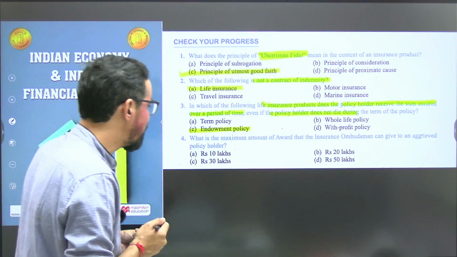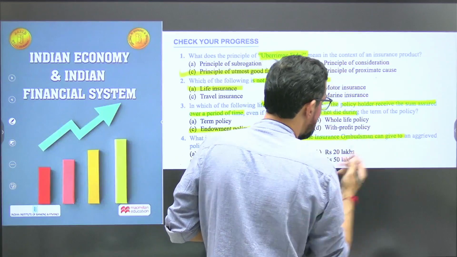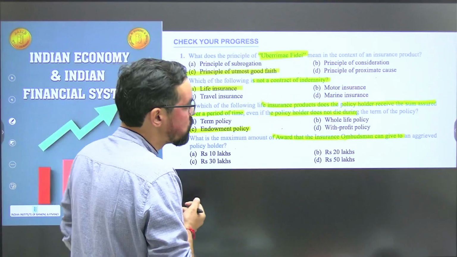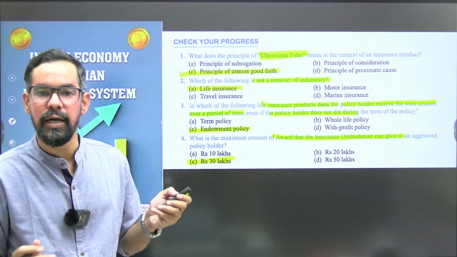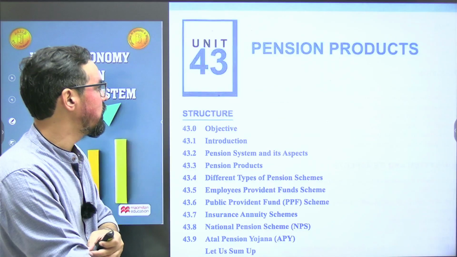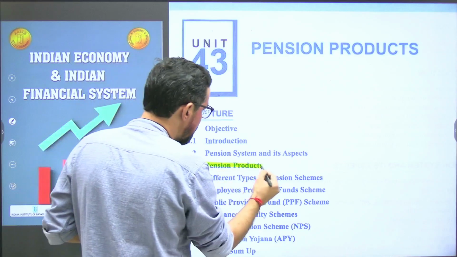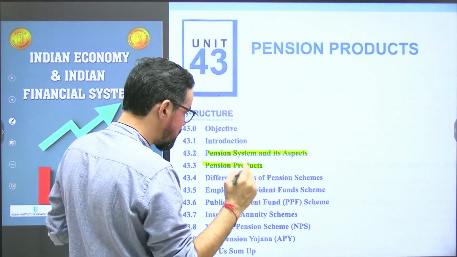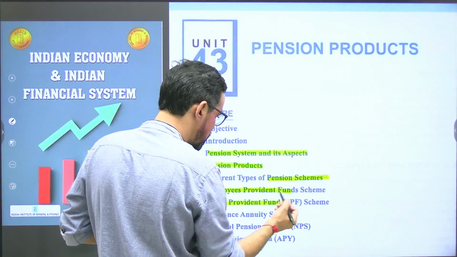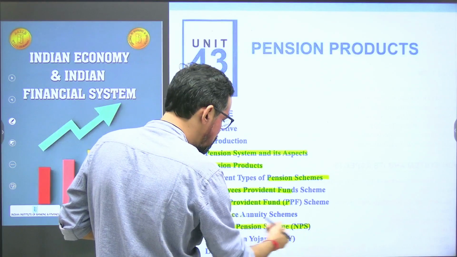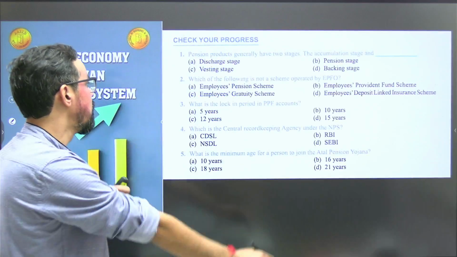What is the maximum amount of awards that the bank insurance ombudsman can give to an aggrieved policy holder? So it is 30 lakhs. Okay, so option C will be the correct answer for this one. Okay, next one, 43, pension products which are regulated by PFRDA. So pension product, pension system, NPS especially, that is very important. Different types of pension schemes: employee provident fund, EPF again important, PPF is important, NPS, insurance annuity security, APY, Atal Pension Yojana. Okay, next question.